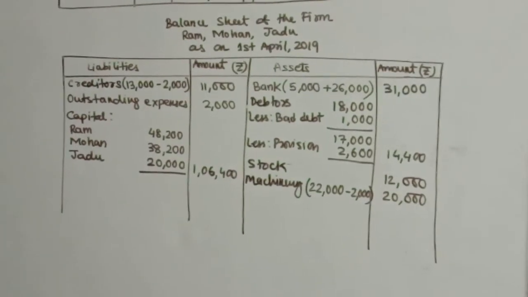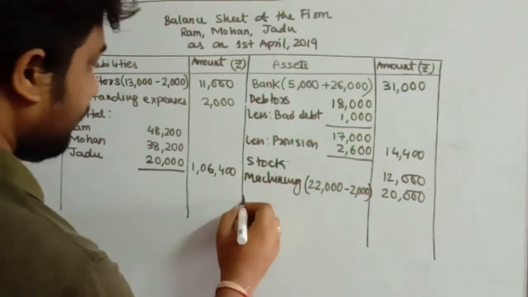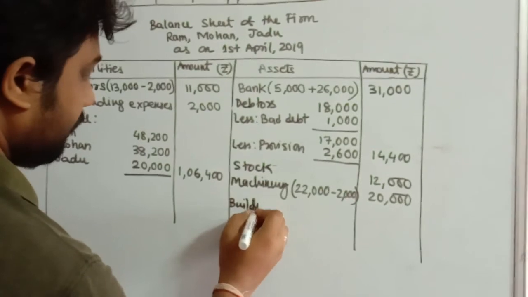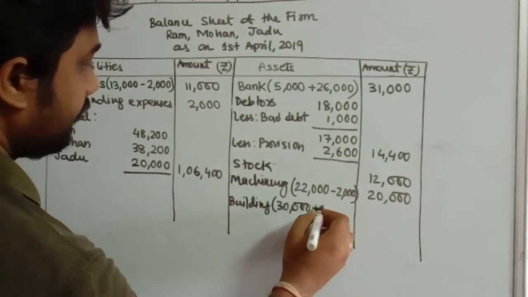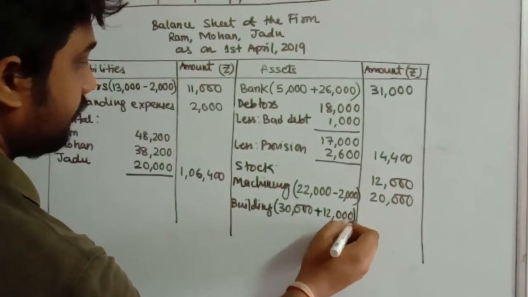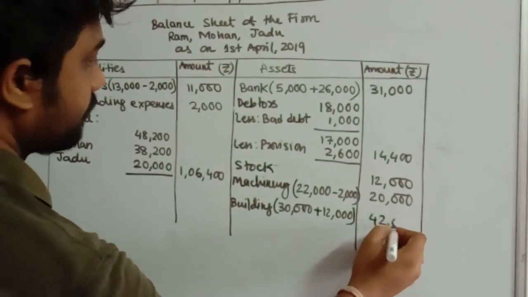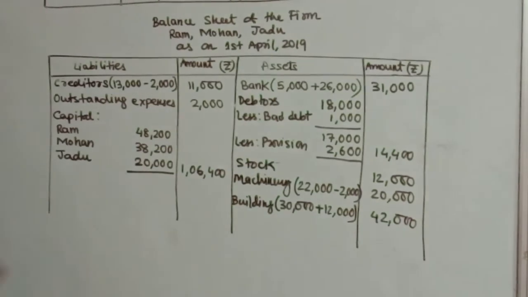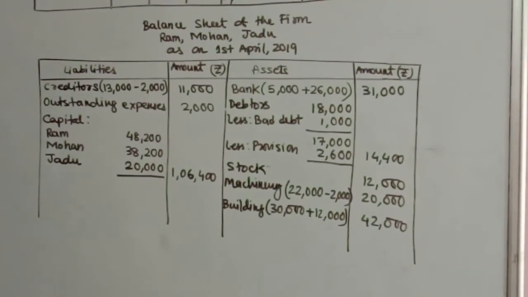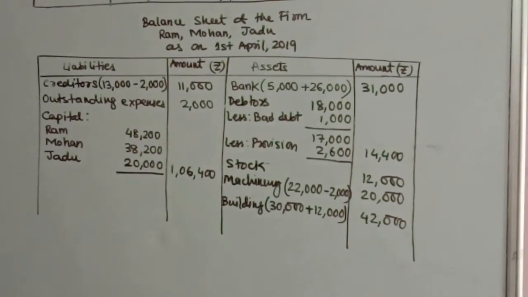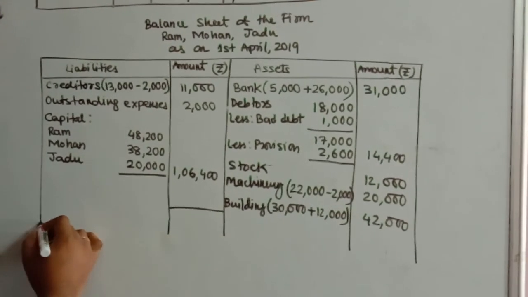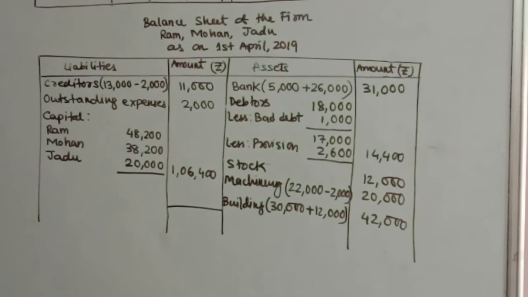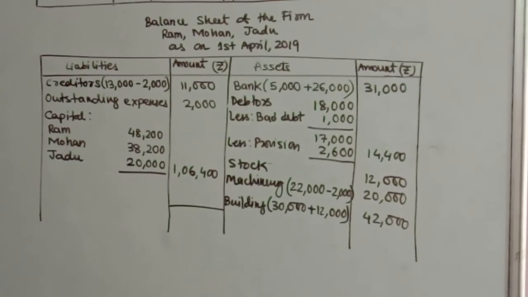And then you have the information regarding building, which was earlier rupees 30,000, and then you have added 12,000, and it became 42,000. And the last information you have regarding goodwill, but goodwill is again written off. It is no longer required to be recorded after admission of Jadu into the partnership firm. So now you have the information. This is the new balance sheet after Jadu's admission.